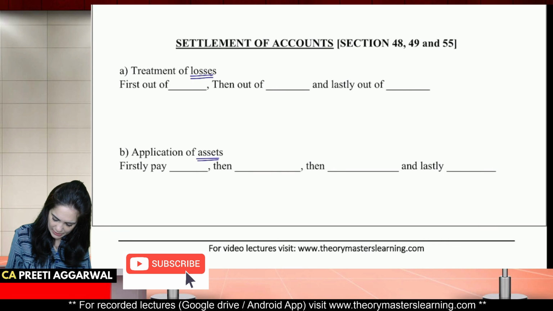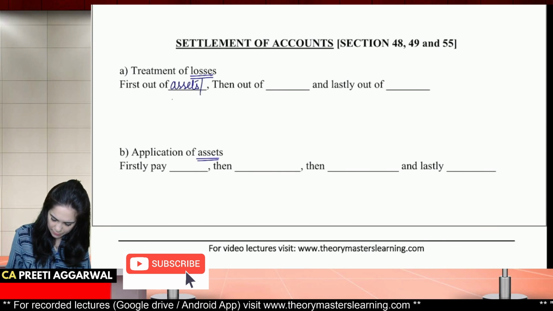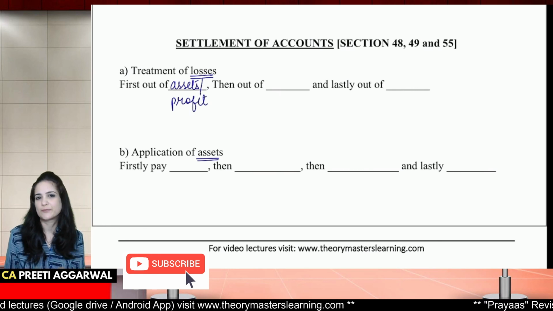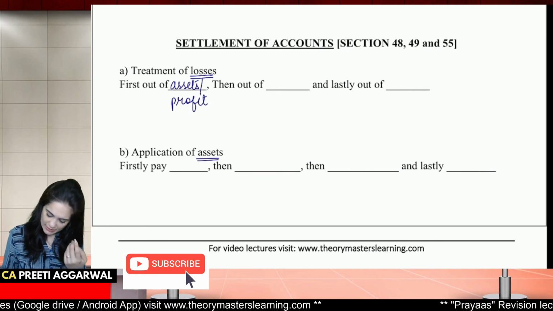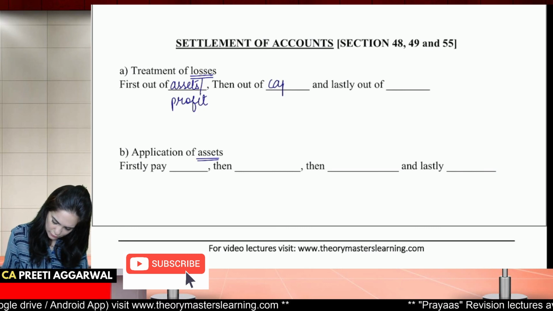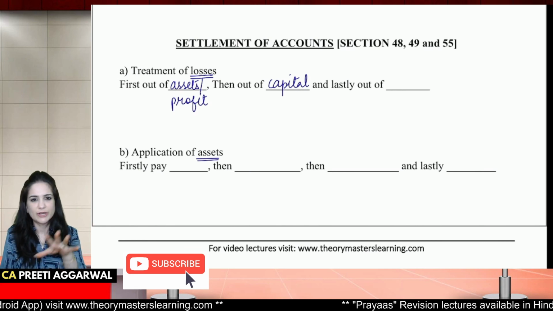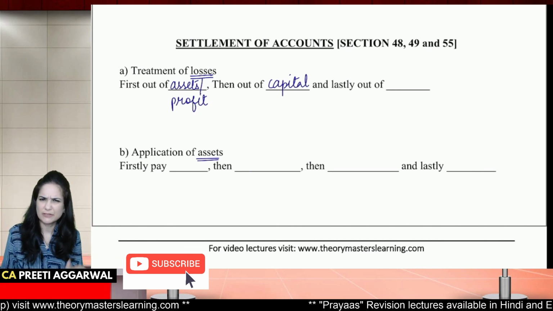Firstly, they will be paid out of the assets of the firm or the profit. You sell the assets, you get profit. Some profit may be lying with the firm also. Use that.